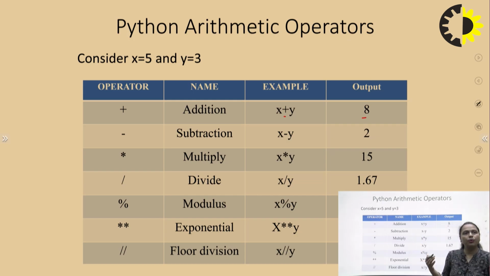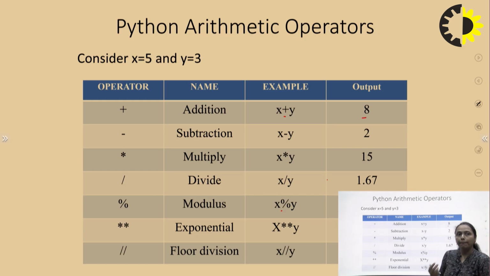We perform all these operations in day-to-day life, and these symbols are supported in every programming language. The change comes with the modulus operation. For modulus, we use the percent sign, which gives the remainder part of the division. So x is 5 and y is 3. When we divide 5 by 3, the output is 1.67.